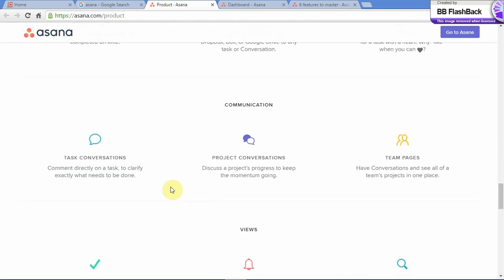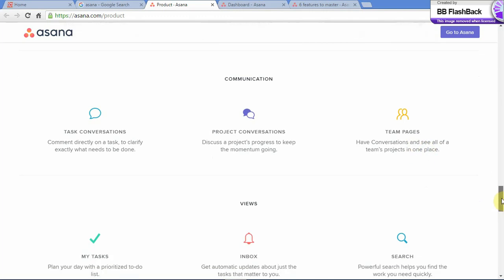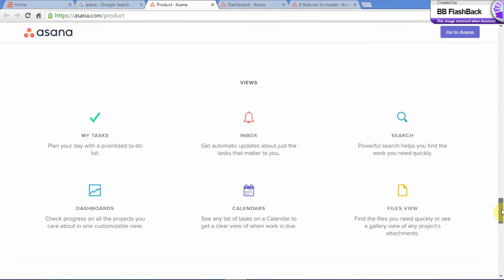Communication: you can have conversations within a task, a project, or the team pages. This can help in discussing the project as a whole, or multiple projects at the same time involving the same team. These are the different categories that you can view. That is your tasks, inbox, search, dashboards, calendars, and files.